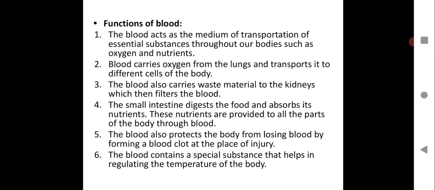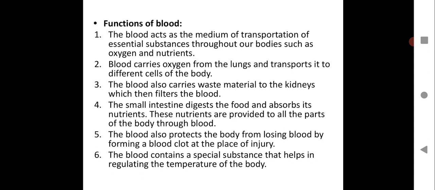The blood also protects the body from losing blood by forming a blood clot at the place of injury. So when you have a small cut or an injury, you will see some blood come out of the cut part of the body. But then after some time, even if you are not applying any medication or ointment, the blood will clot, the blood will thicken at that area and blood flow will stop.